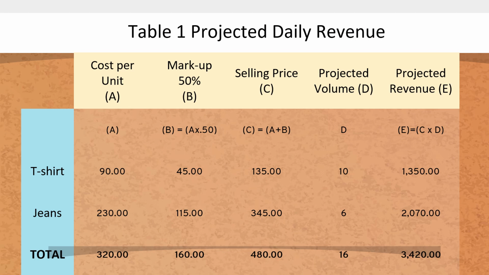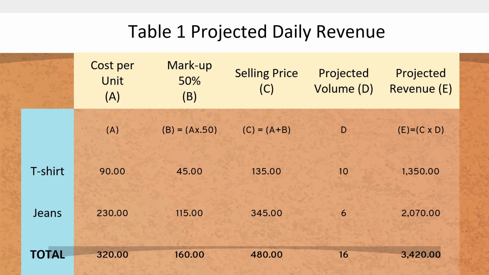Let's take a look at this table, projected daily revenue. We have here the RTW items sold, the t-shirt and the jeans, and we have the cost per unit, and then the markup, which is 50%, which gives you this amount. Now, we add the cost and the markup, which gives us the selling price, and then we have the projected volume.